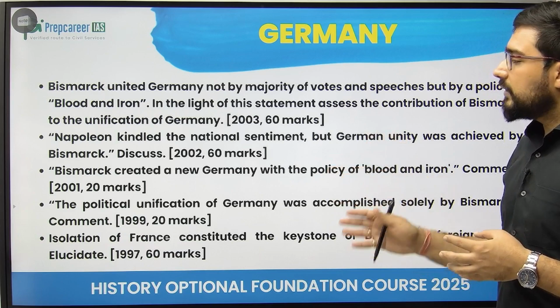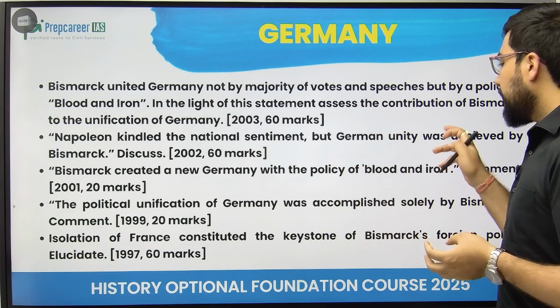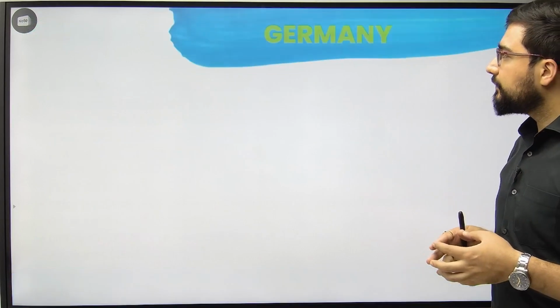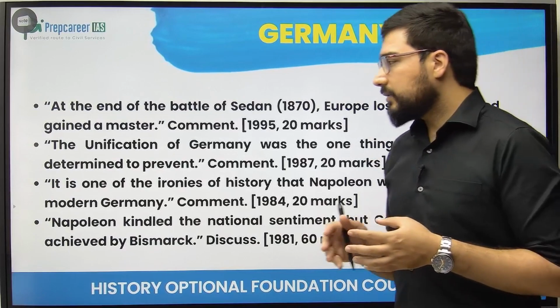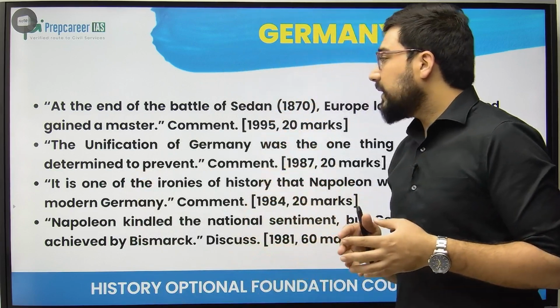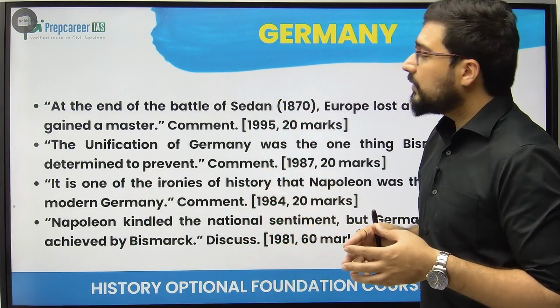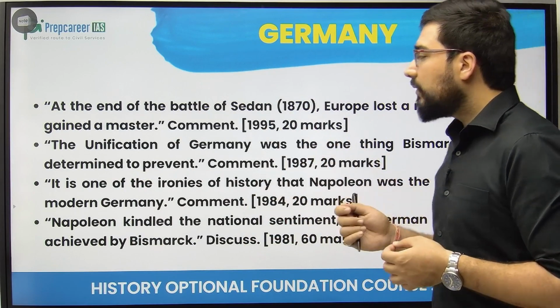Isolation of France, this phase of 1870 to 1890, constituted the keystone of Bismarck's foreign policy. Elucidate. At the end of the Battle of Sedan, Europe lost a mistress and gained a master. This is a famous statement, okay, it has come from Ketteler. He was one of the diplomats from England, and he could assess what was bound to happen. The balance of power has now shifted. Unification of Germany was the one thing Bismarck was determined to prevent.